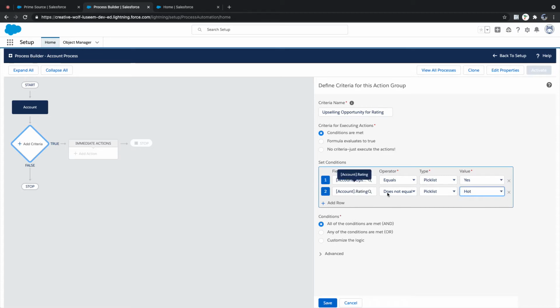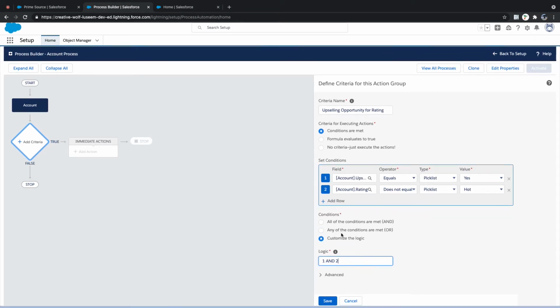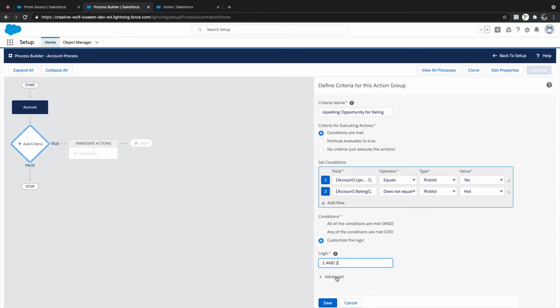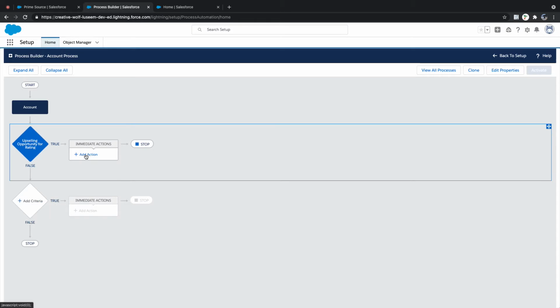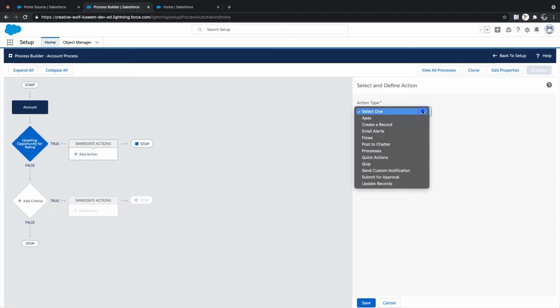Do you want to make this condition use AND, or you can customize your logic by adding 1 and 2, or 1 or 2, or if you have 3, 1 and 2 in brackets or 3, or whatever you want. Okay, save. The next criteria is created automatically. See, you added only one, but this is adding. So now I click and add.